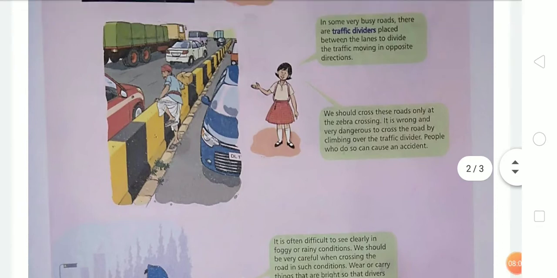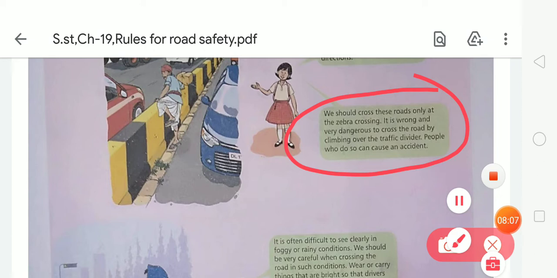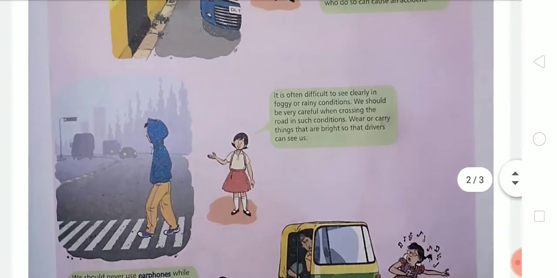Now look at the next. We should cross the road only at the zebra crossing. It is wrong and very dangerous to cross the road by climbing over the traffic divider. People who do so can cause an accident. Students, climbing on the traffic divider is very dangerous for them, and it is wrong and very dangerous to cross the road by climbing over it, and people who do so can cause an accident.